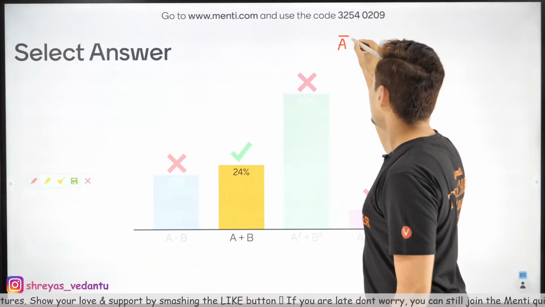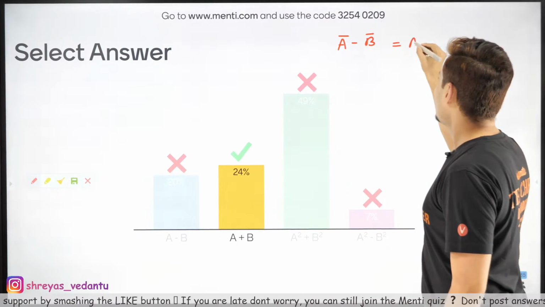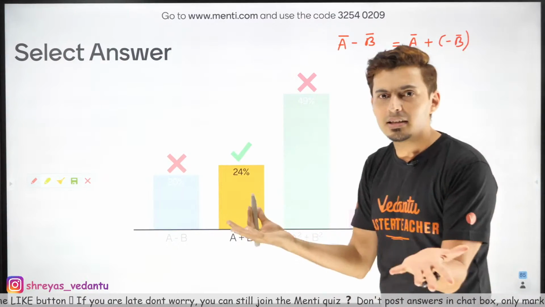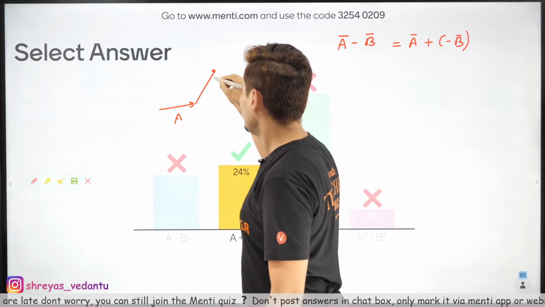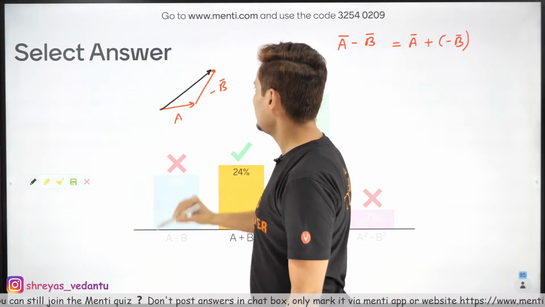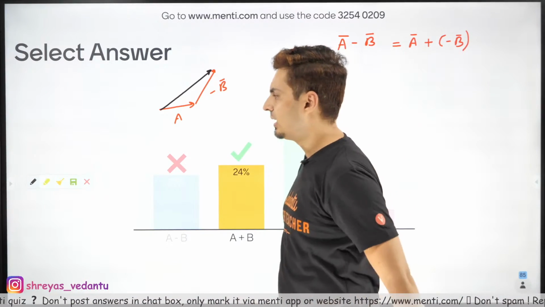A vector minus B vector, isn't it the same as A vector plus negative B vector? Now it's like I have two vectors, A vector and minus B vector. Do you think this will give a very big resultant? No, I don't think so, because the angle is not that great.